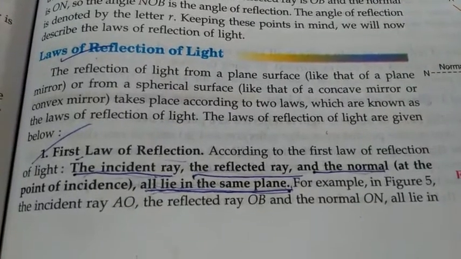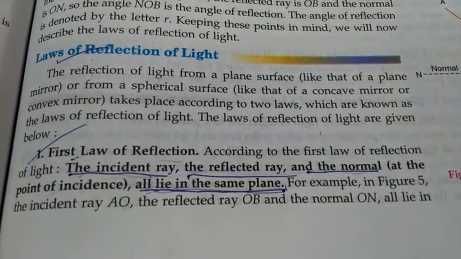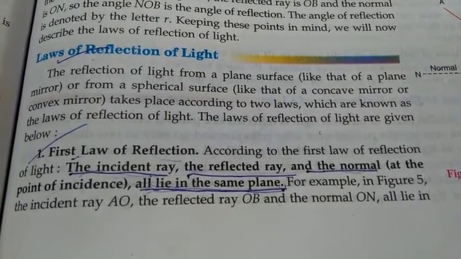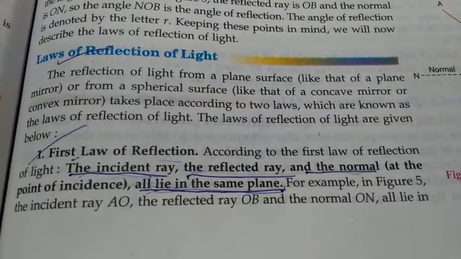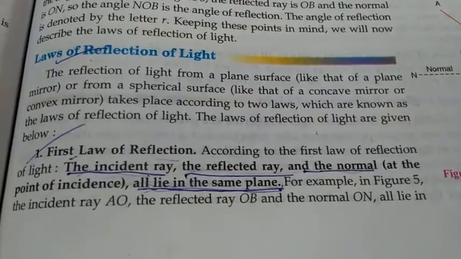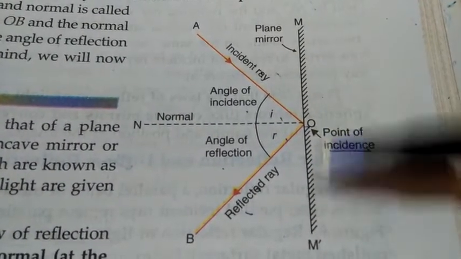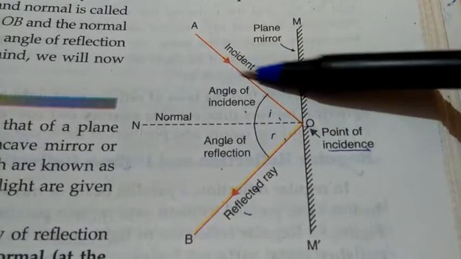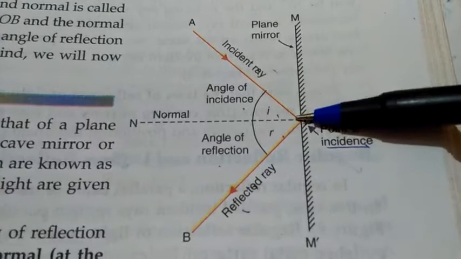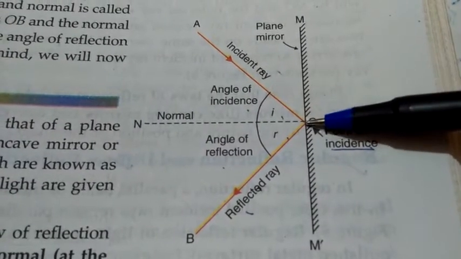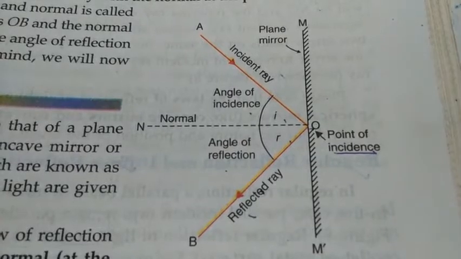Now let's discuss laws of reflection of light. The first law of reflection is that the incident ray, the reflected ray and the normal all lie in the same plane. Here in the diagram you can see this is one plane. On this plane, the incident ray, reflected ray and normal all lie at one common point, which is the point of incidence.